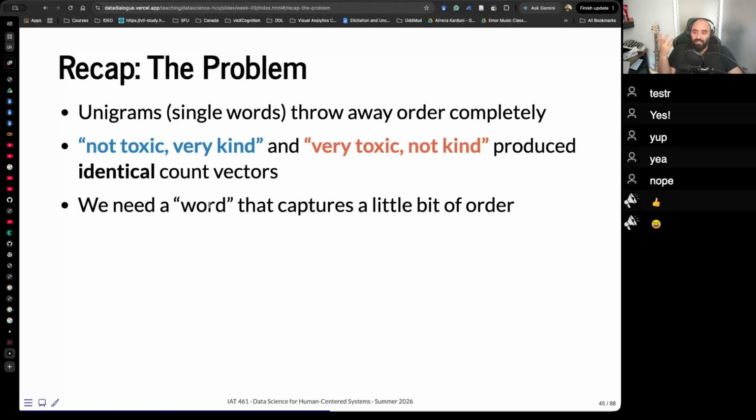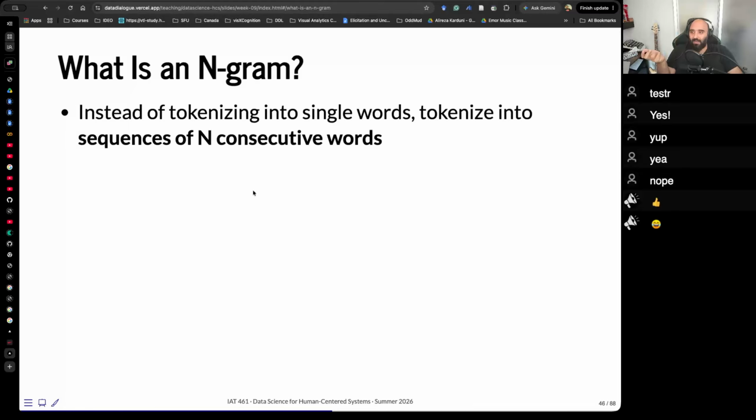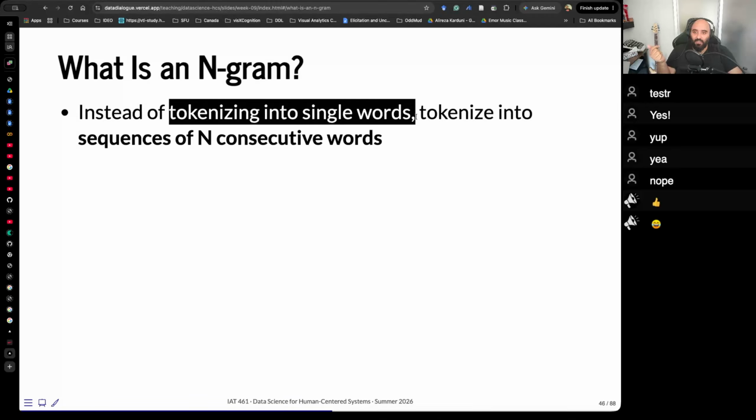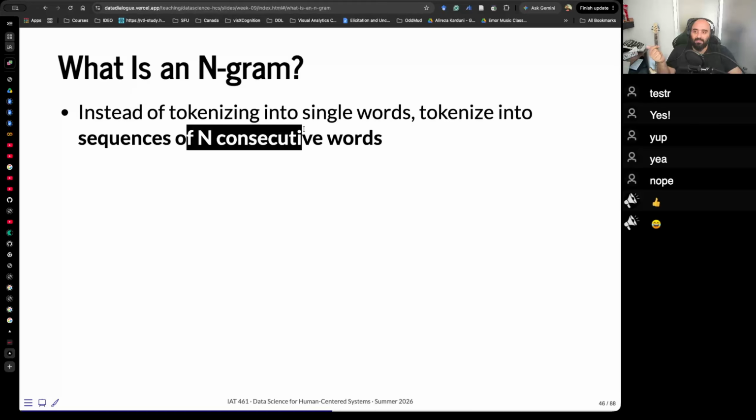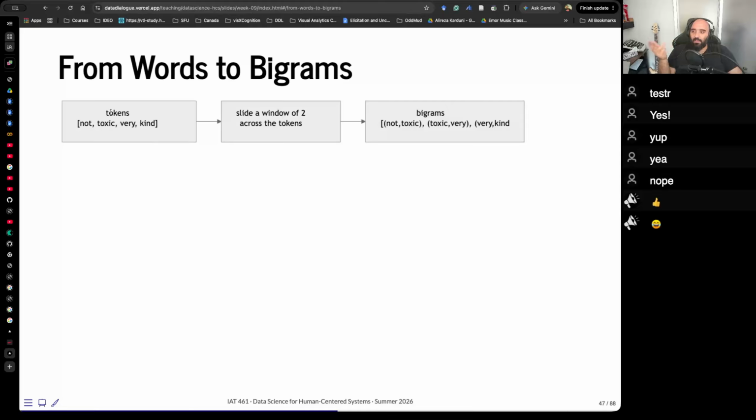But we can create words that capture a little bit of order. We can get to the notion of n-grams. Instead of tokenizing into single words, tokenize into sequences of n consecutive words. So n equals 1 is unigram, n equals 2 is bigram, trigram, etc. So if our tokens were "not toxic, very kind," we create a sliding window. So we create "not toxic," "very," and "very kind." Okay? So "not toxic, very kind."